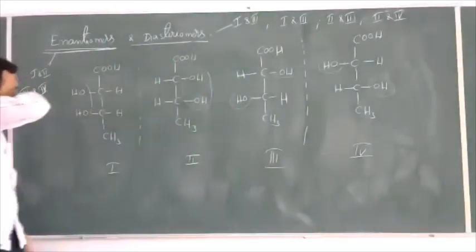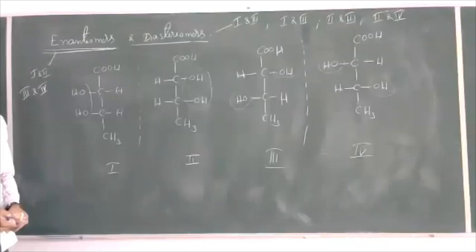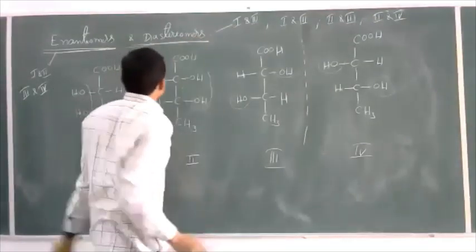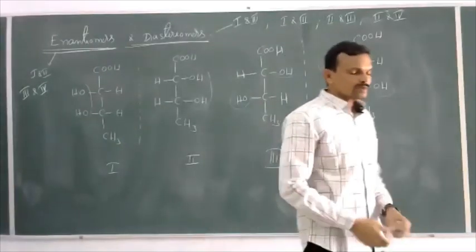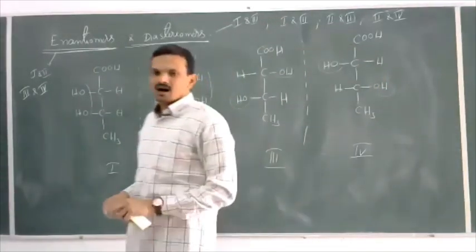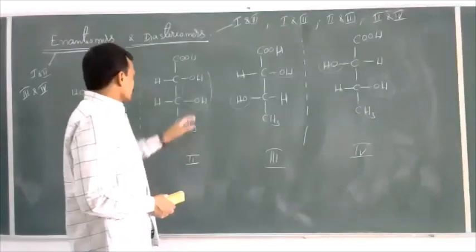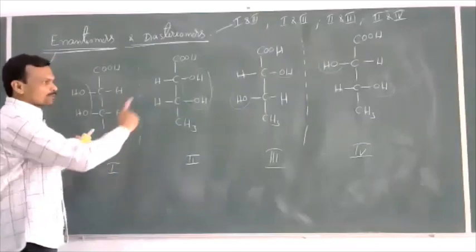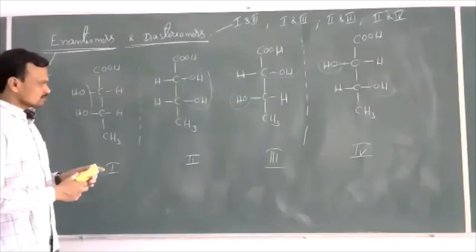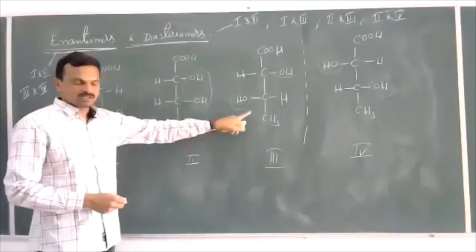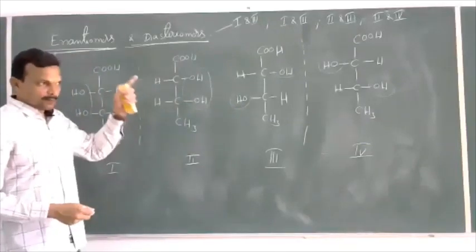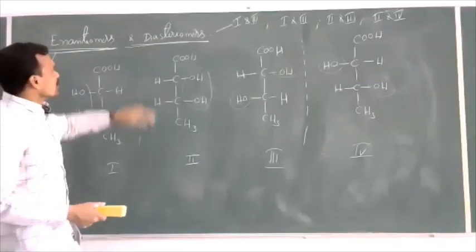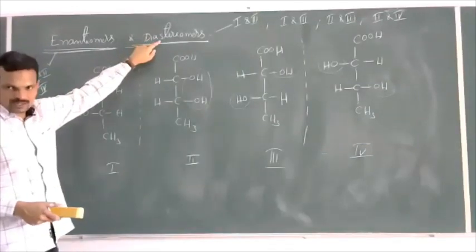These four pairs are not mirror images of each other, but are optically active, and such pairs are called diastereomers. So diastereomers are the optical isomers of a compound which are not mirror images to each other. So 1 and 3 are not mirror images, both are optically active. So optical isomers of a compound which are not mirror images to each other are called diastereomers.